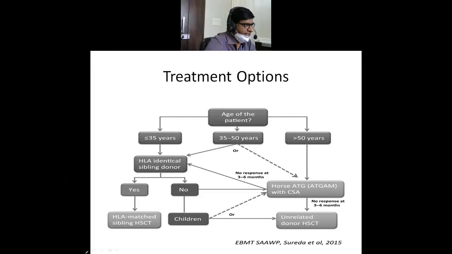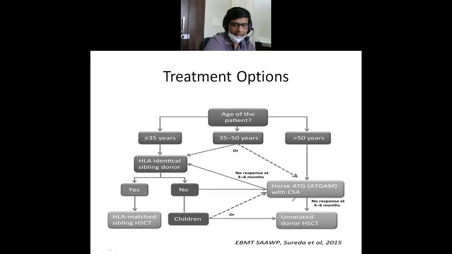This disease is very deadly, the patient being so neutropenic, so thrombocytopenic and requiring blood transfusion. Usually survival at less than 1 year is very low if we don't go for treatment for this patient. And the best treatment option is bone marrow transplant, in which there is more than 90% success rate if an HLA match donor is available to the patient. If it is not available, then there is a problem.